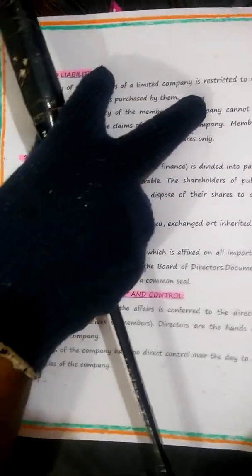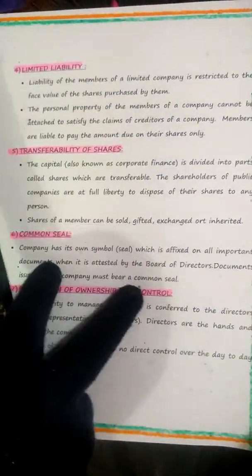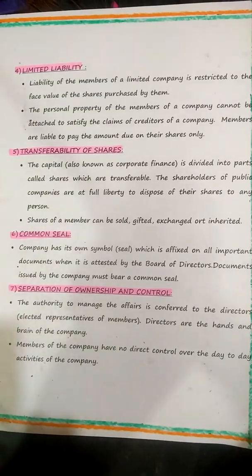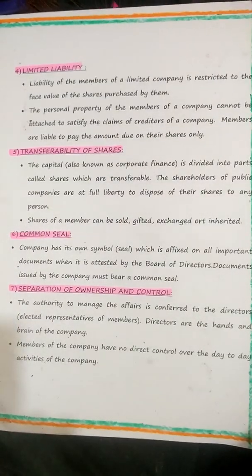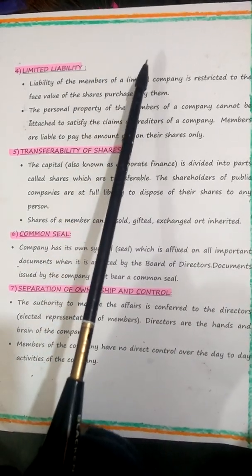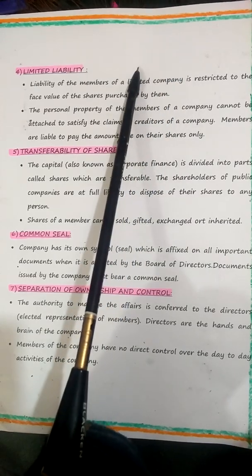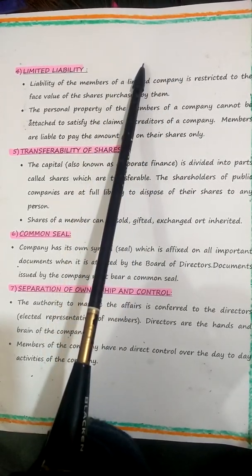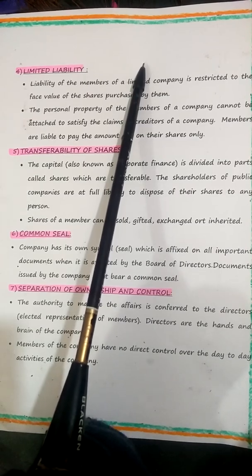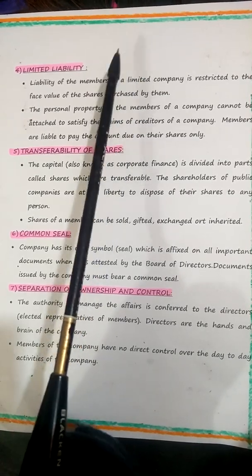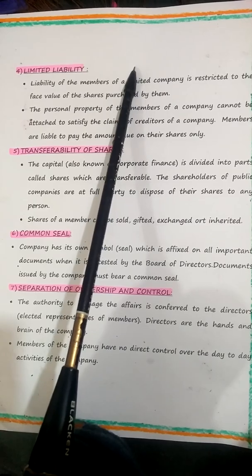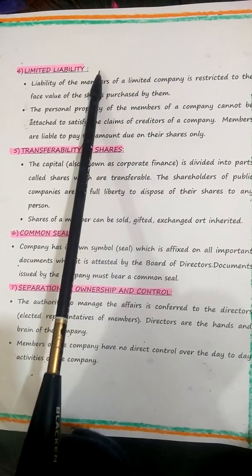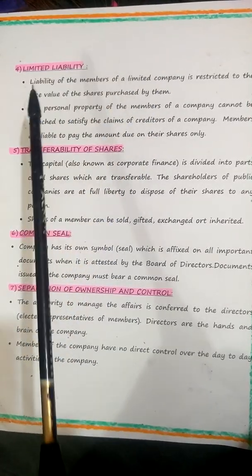Limited liability. Limited responsibility. Very important, children. Limited liability is very important. Fourth one, because it is a principle where, please make a note, children, quickly write down, where the personal and private property of the members cannot be made liable for the debts of the company. Limited liability.